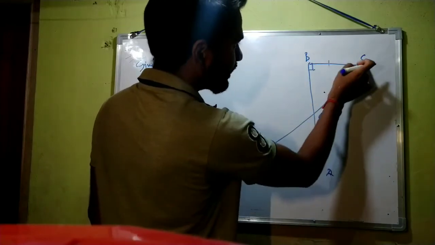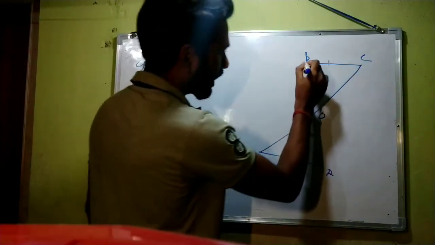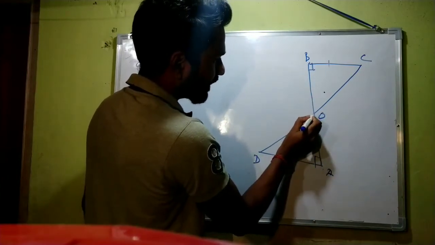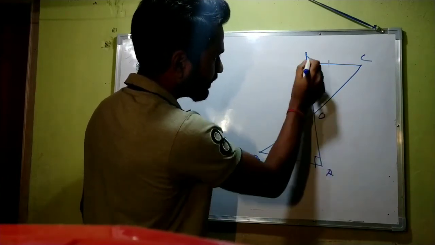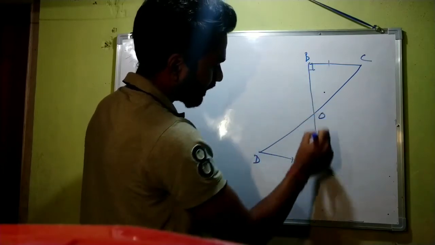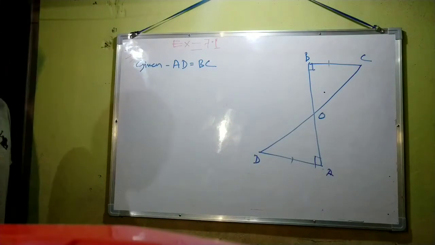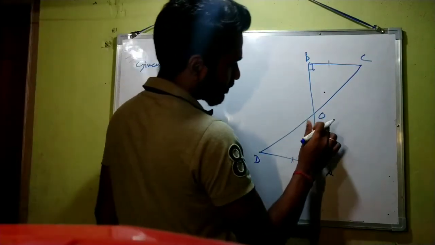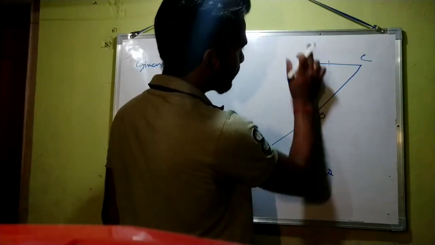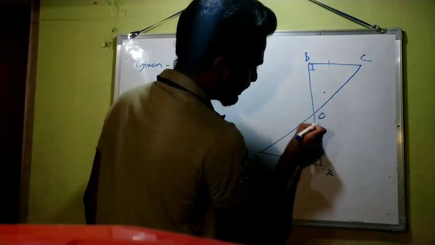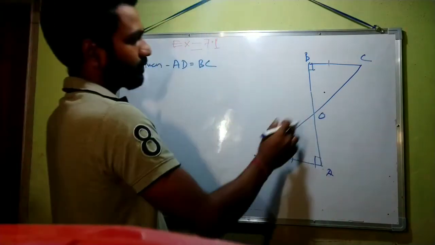That is, this line CD cuts the line AB at point O. From that point O, this line AB is divided into two equal parts that we need to prove. That is, we need to prove that OA is equal to OB. We need to prove that this one is equal to this one.